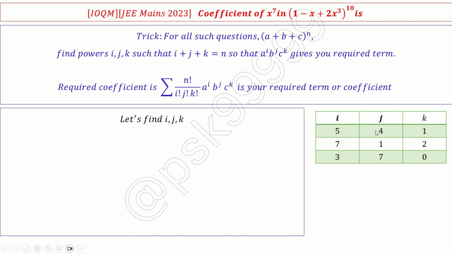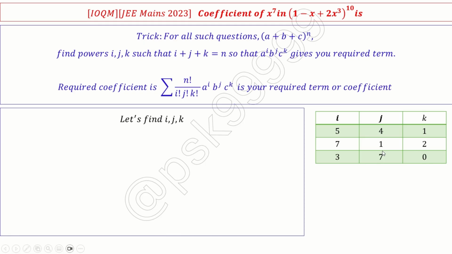Remaining, how many terms are there? Because total should be n. So 4 plus 1 is 5. So n is 10. So 10 minus 5, which is 5 first terms. Five, the product of the first term to the power of 5. Then the second option I have is j can be 1, x power 1, and k can be 2, (2x cube) whole power 2, which is nothing but x power 6. x power 6 into x power 1 is x power 7. Again, this is the term we got.